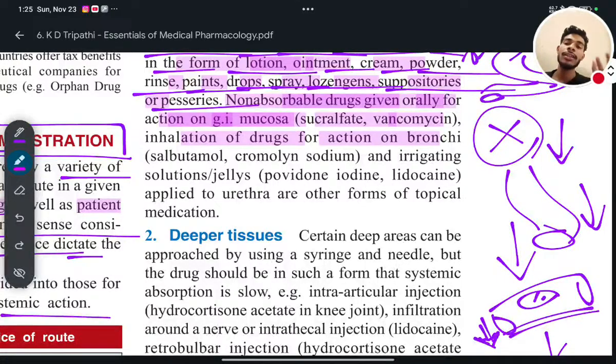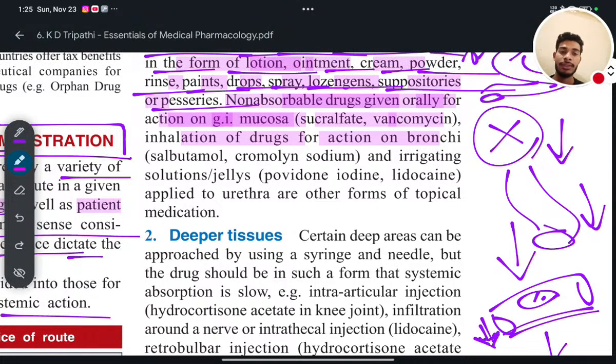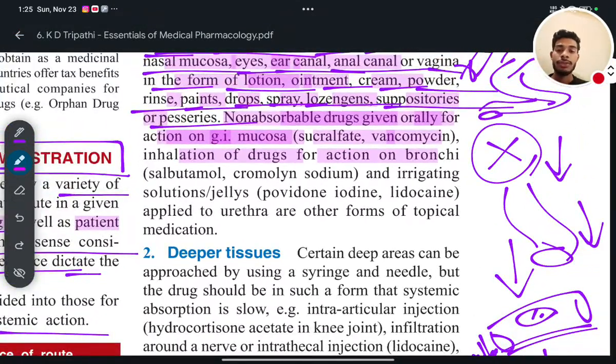So for the instant action of the drug, we will directly use the drug topically. And what is the drug? That is beta receptor agonist or antagonist. Salbutamol, terbutaline, all these things are. Write in the comments fast. I'll tell it. Okay, so salbutamol and cromolyn sodium.